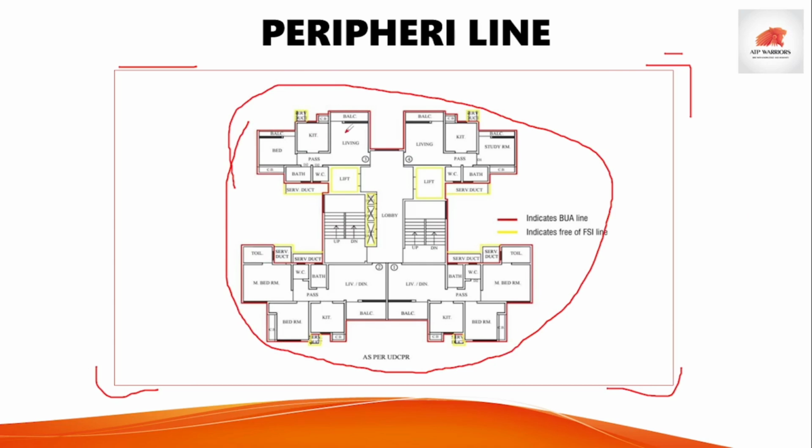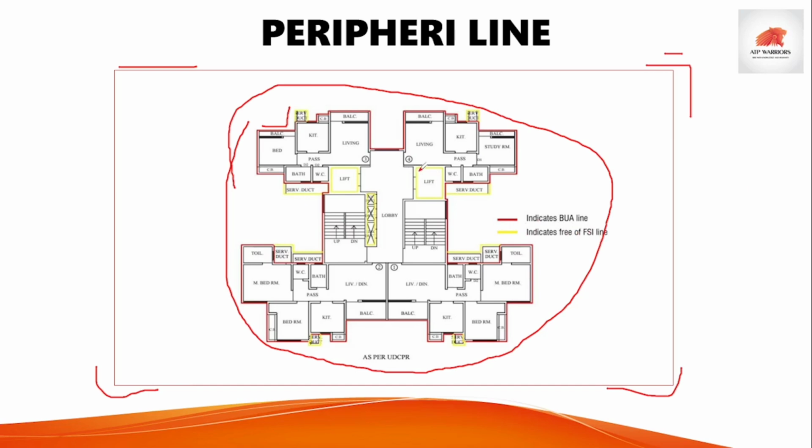So on this built up area we have this building. Let's see what is given here. Red line indicates the built up area line, yellow line indicates the FSI line, free of FSI line. Let's see first the free of FSI line.